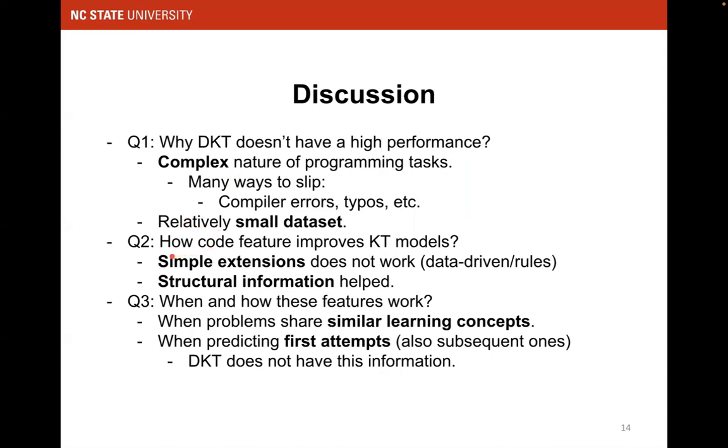Question 2, how do code features improve the knowledge tracing models? We can say simple extensions just do not work, right? Like the TF-IDF or the expert features. And it is the structural information specifically extracted by Code-DKT that helped.